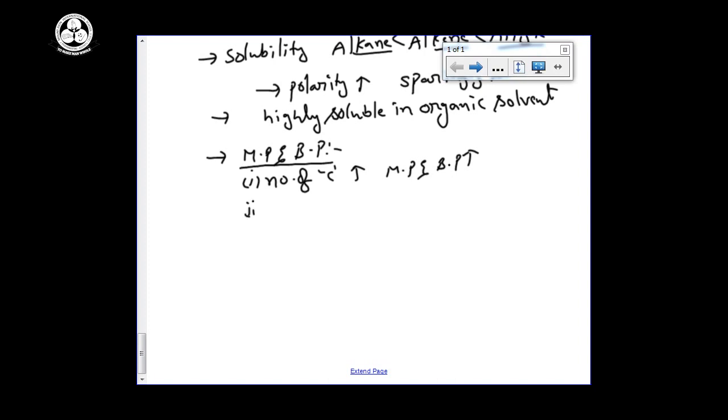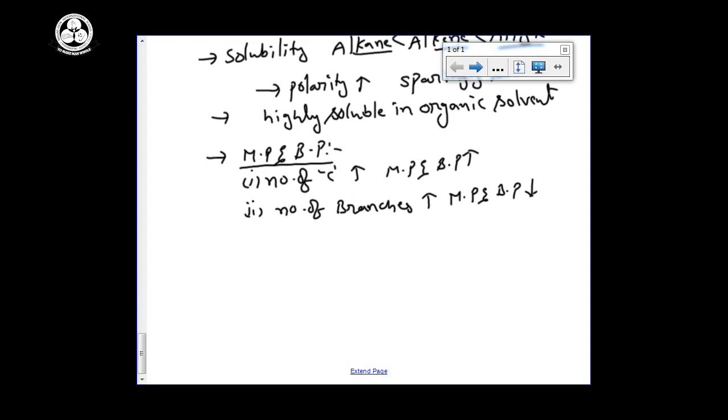Second one, as the number of branches increases, melting points and boiling points decrease. As usual, melting and boiling points of alkynes are higher when compared with alkane and alkene.